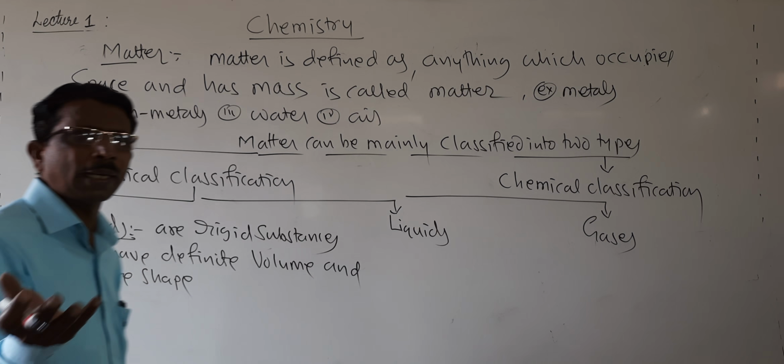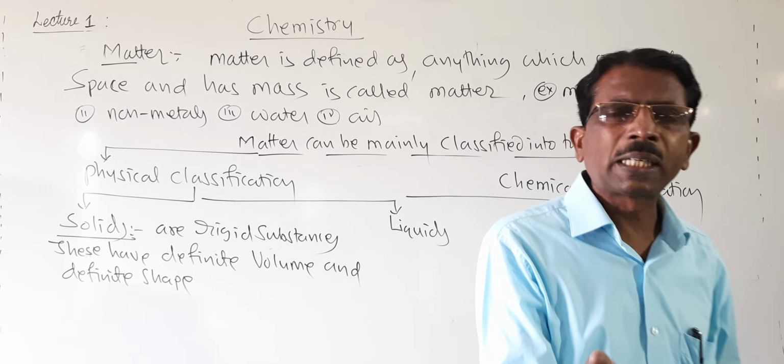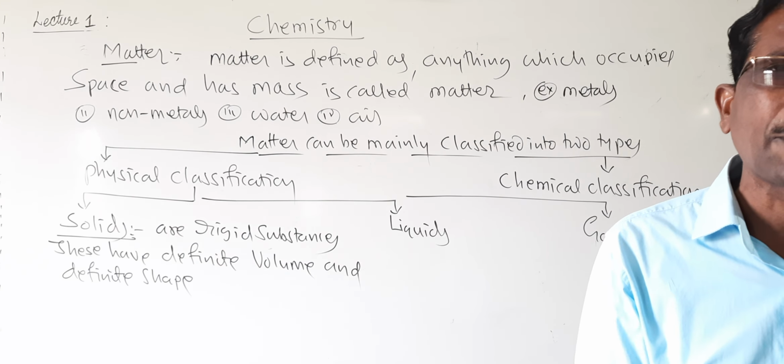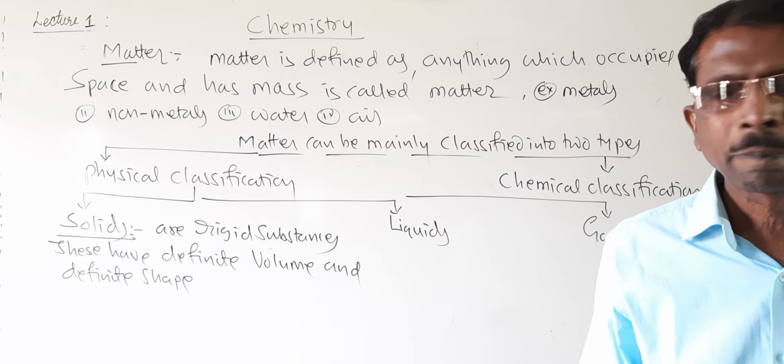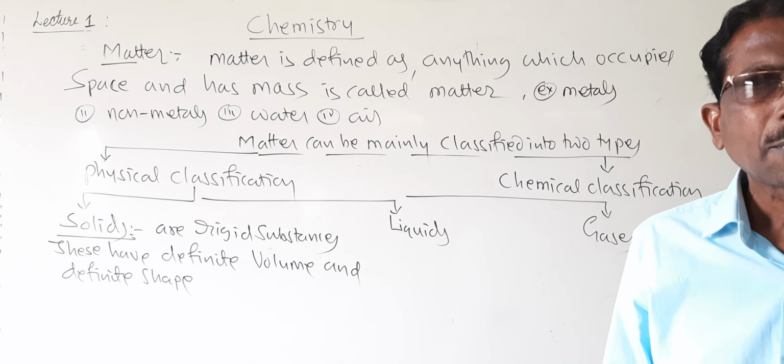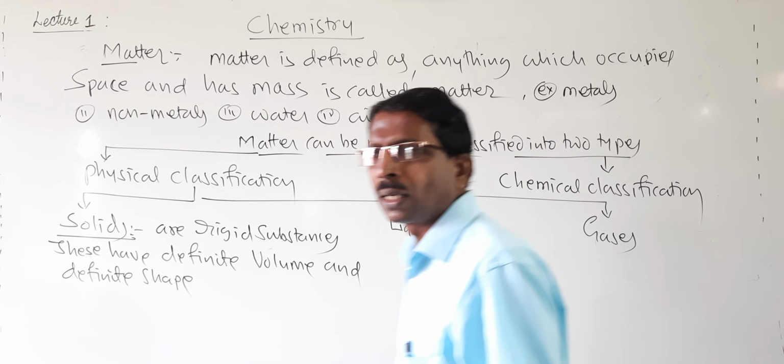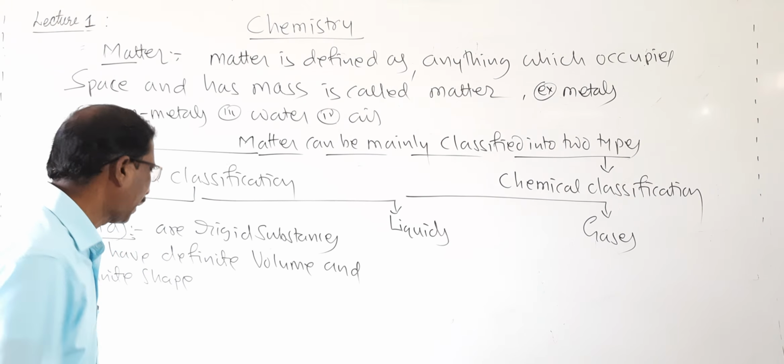Or you may define it another way: solids are the rigid substances, and these are having definite volume and definite shape. And then in solids, the particles are closely packed.